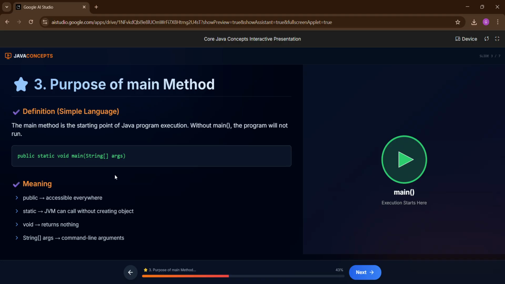3. Purpose of main method. Definition, simple language. The main method is the starting point of Java program execution. Without main, the program will not run. Syntax. You can see the code in our conversation history. Meaning, public, accessible everywhere. Static, JVM can call without creating object. Void, returns nothing. String args, command line arguments.